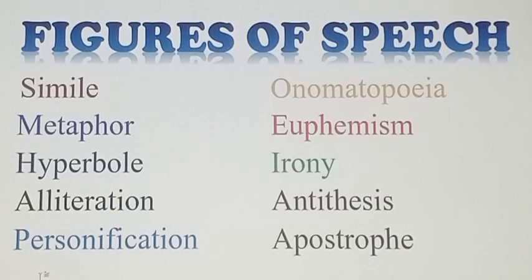So, such kind of figure of speech is called apostrophe. Apostrophe is a figure of speech in which something or someone is directly addressed, and in fact, that thing is not present there or not capable of hearing the words.